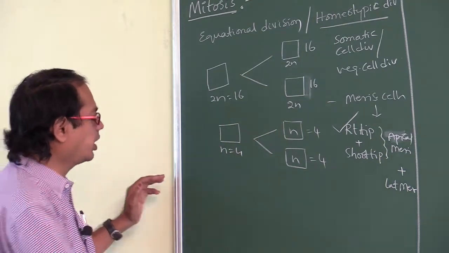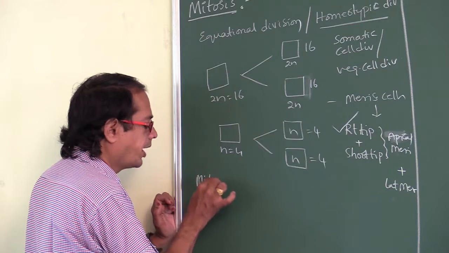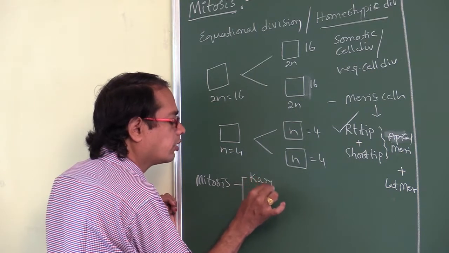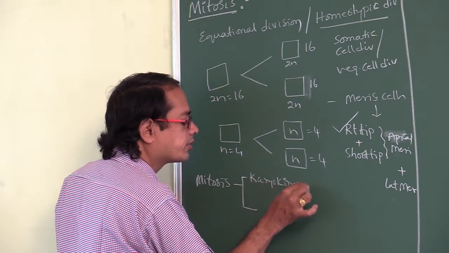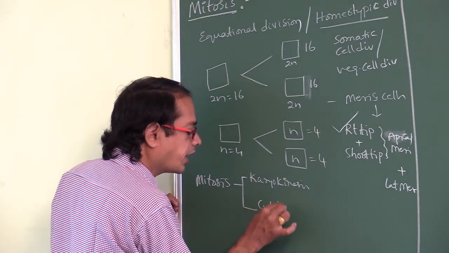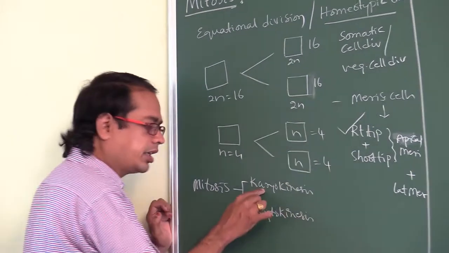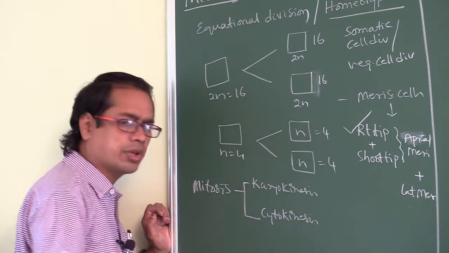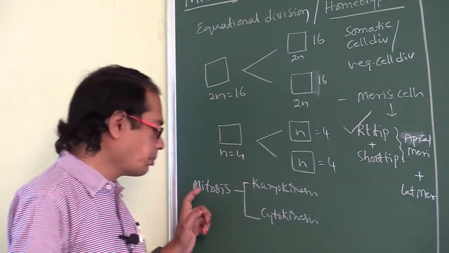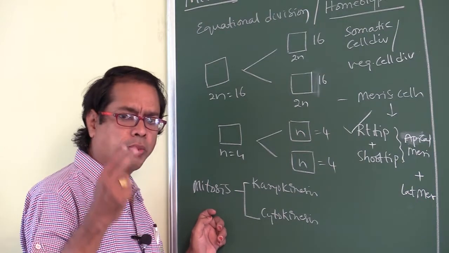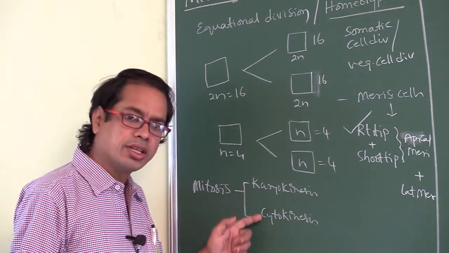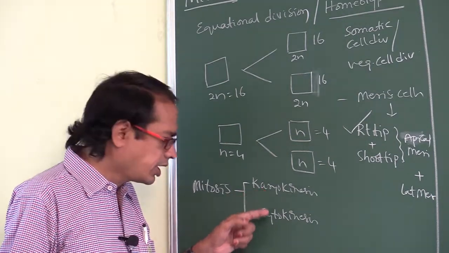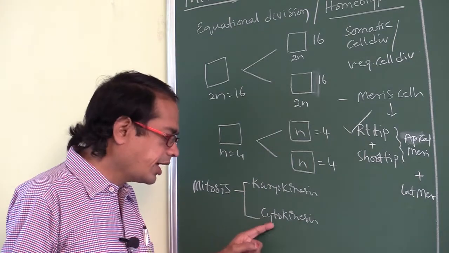Mitosis is divided into two phases: one is called karyokinesis, the second is called cytokinesis. Division of the nucleus is called karyokinesis, and division of the cytoplasm is called cytokinesis. Mitosis can be divided into these two major steps.